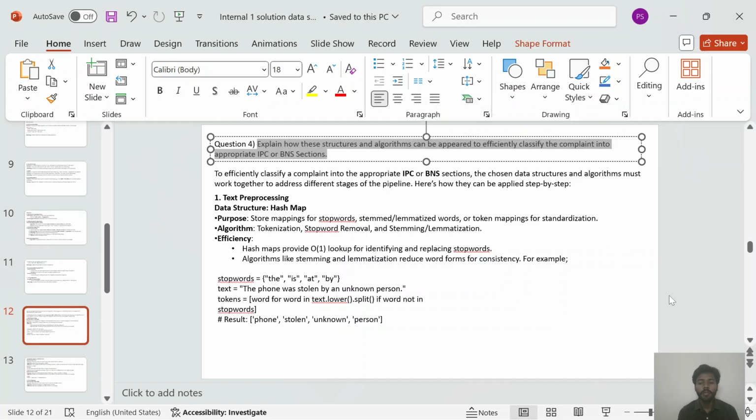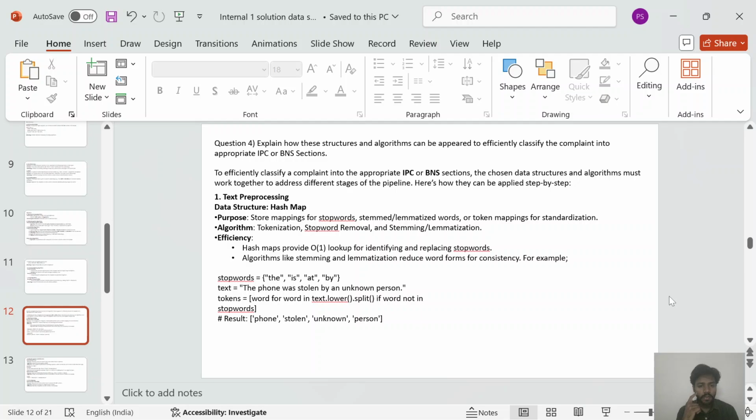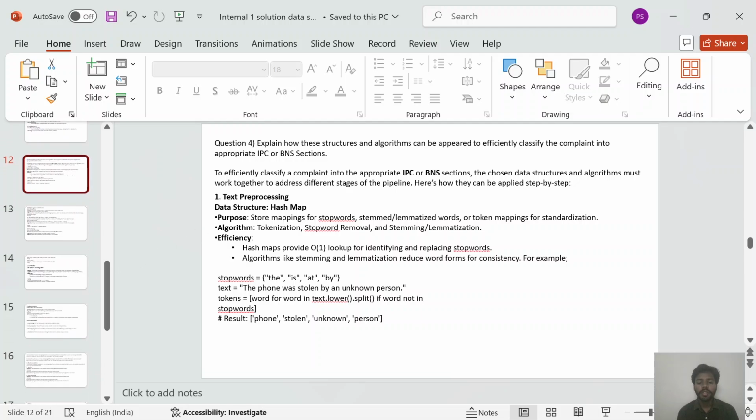Now, fourth question is, explain how these structures and algorithms can be applied to efficiently classify a complaint into the appropriate IPC or BNS section. So to efficiently classify a complaint into the appropriate IPC or BNS sections, the chosen data structure and algorithm must work together to address different stages of the pipeline. Here, how they can be applied step by step.